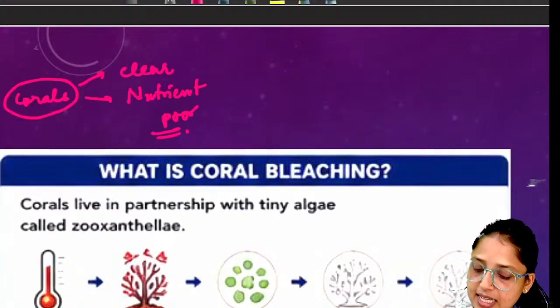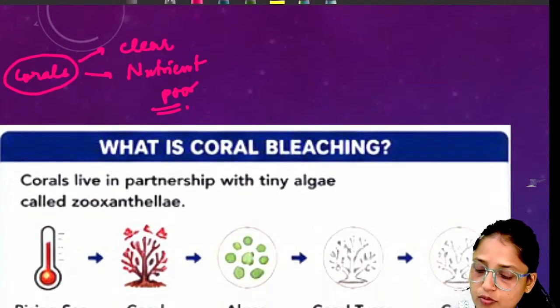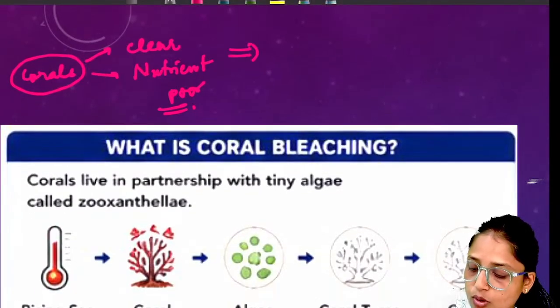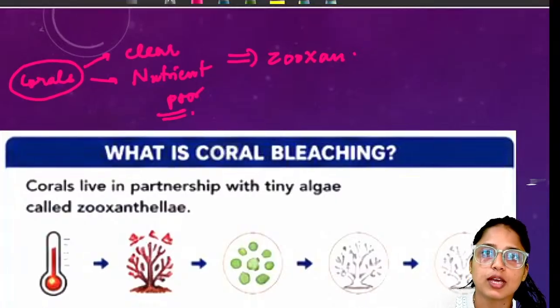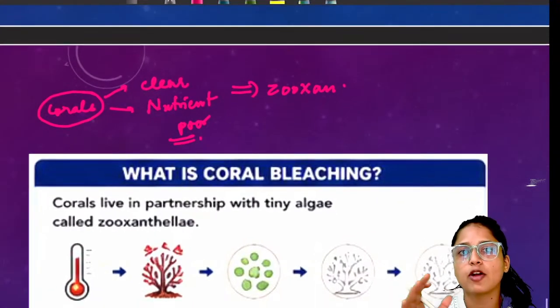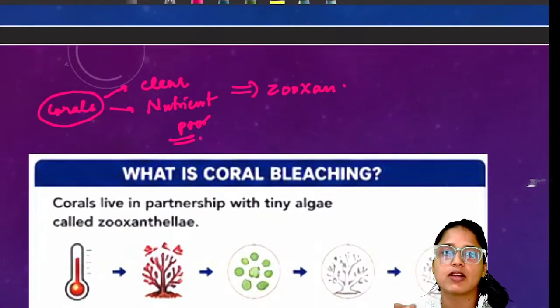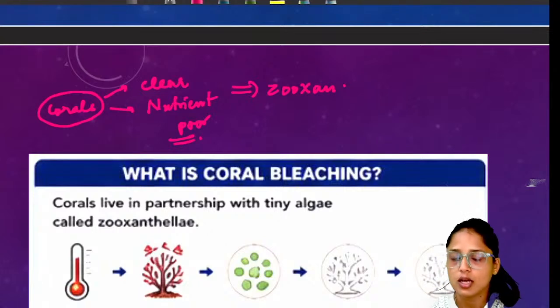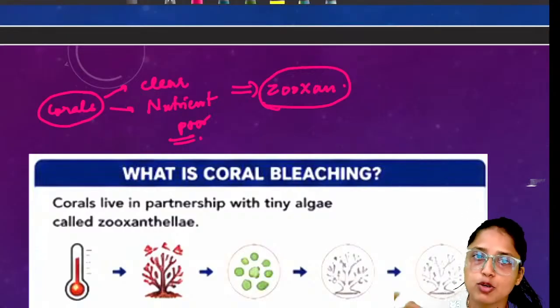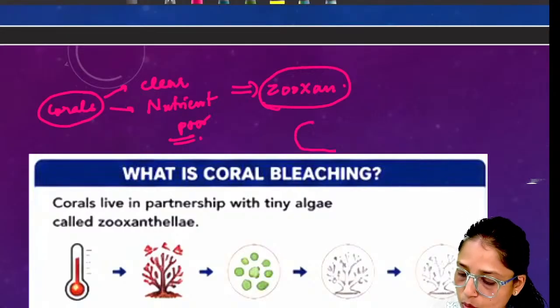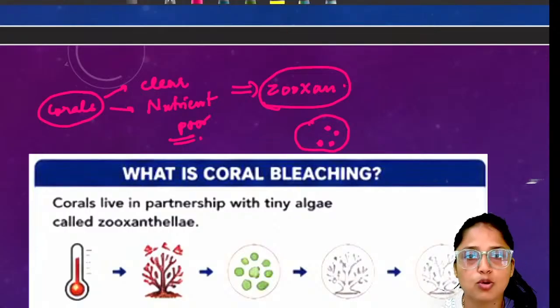Now, since they live in nutrient-poor water, these corals will try to attract small algae, and those algae are known as zooxanthellae. There is a symbiotic relationship between corals and zooxanthellae algae. How? Corals provide a secure environment for the zooxanthellae to live in. So for example, this is a coral structure, and here zooxanthellae get a secure place to live.